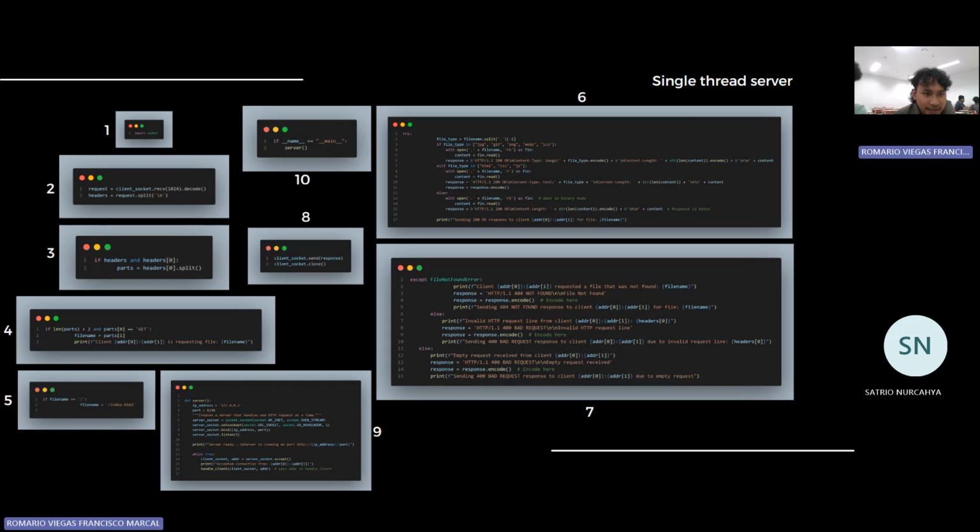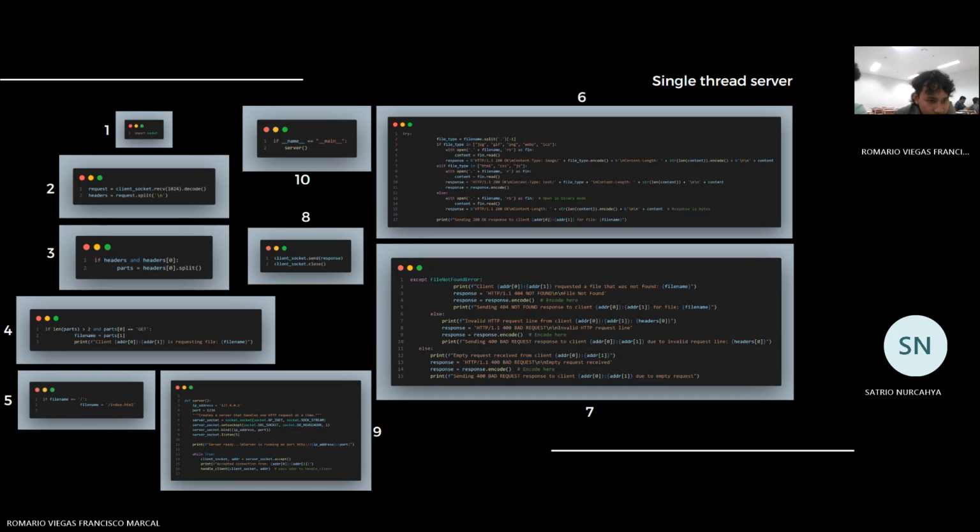Header is request split, which splits the request from the client into lines. And number 3, if headers and headers 0, is to check that the request from the client is not empty. And parts is headers 0 split, the function is to split the first request line into words.